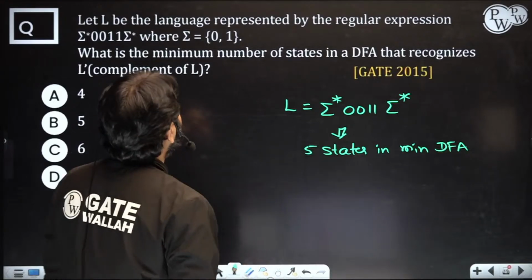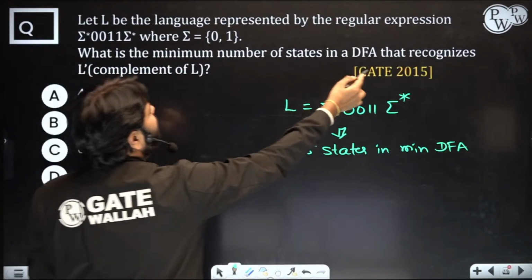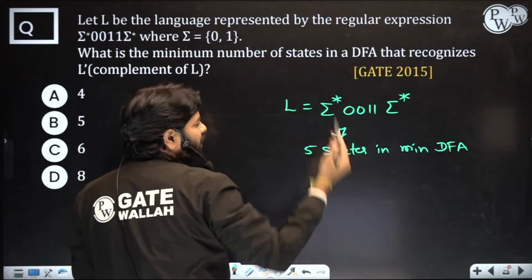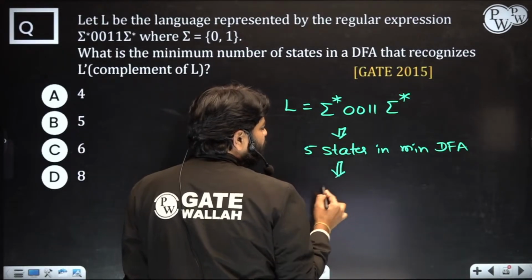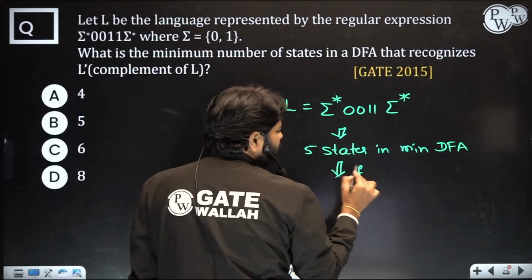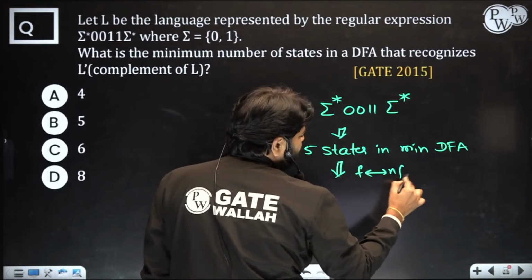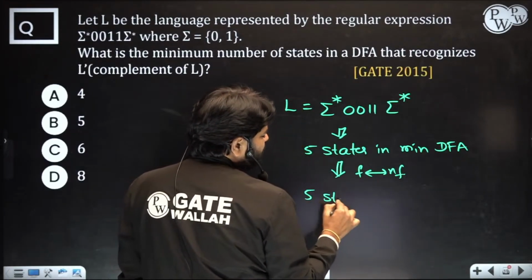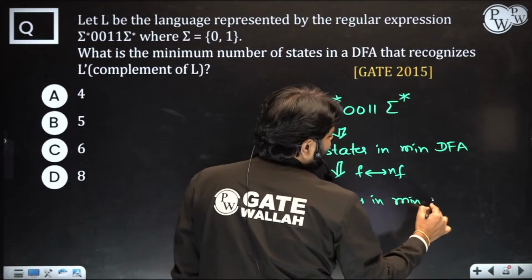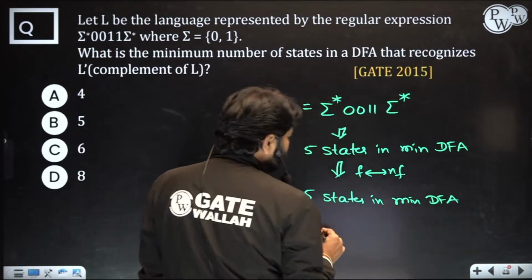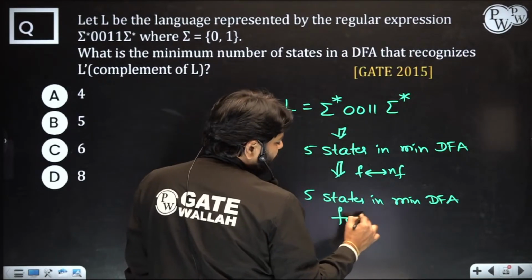And now the question is about the minimum number of states in DFA that recognizes complement of L. When L requires 5 states, with the same 5 states but interchanging finals and non-finals, you get 5 states in the minimum DFA, but that accepts L complement now. This is for L, this is for L complement.